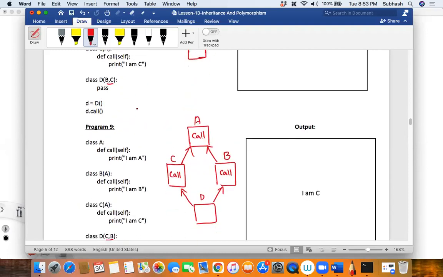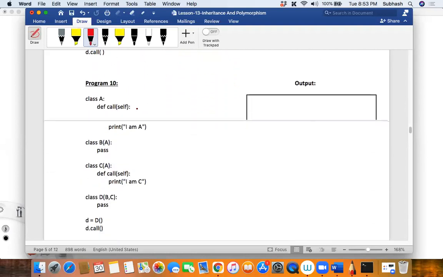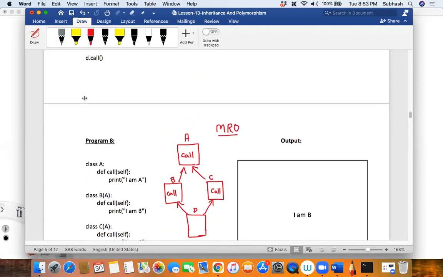Did you compare this one and this? You'll be able to understand this. Okay, so now coming to the next one, the 10th one. So I've just made, okay, so see here, let me start from first.